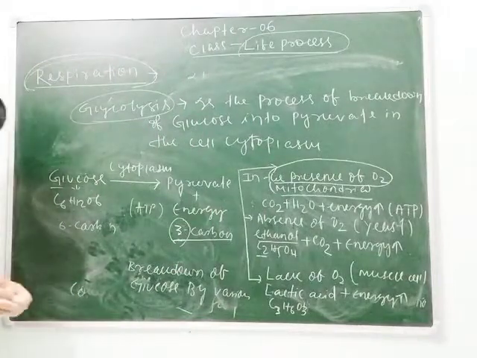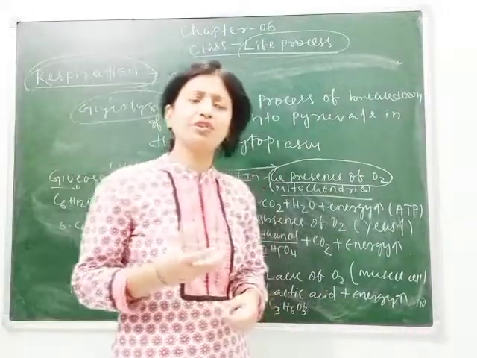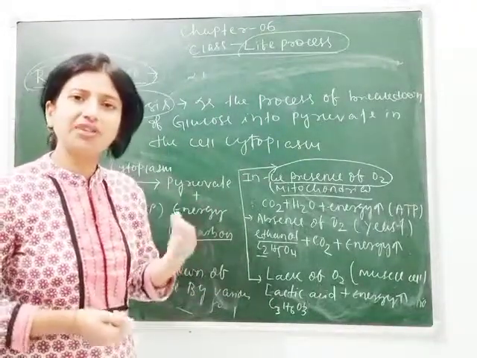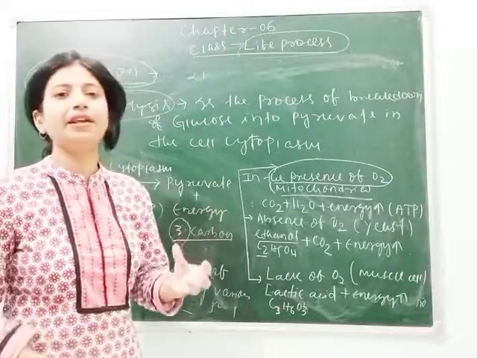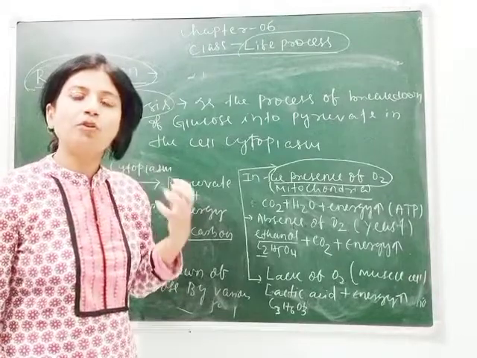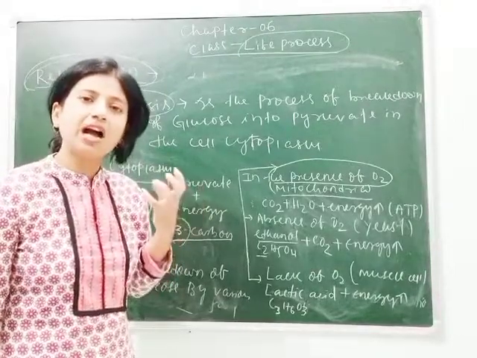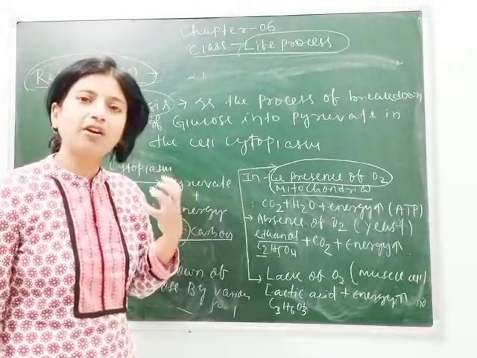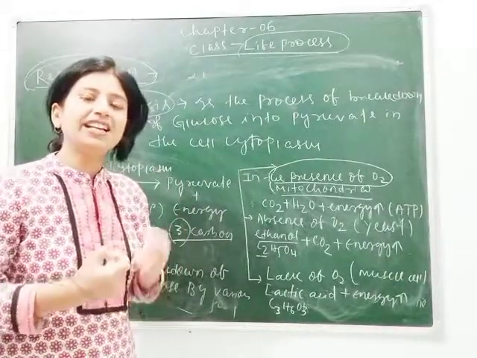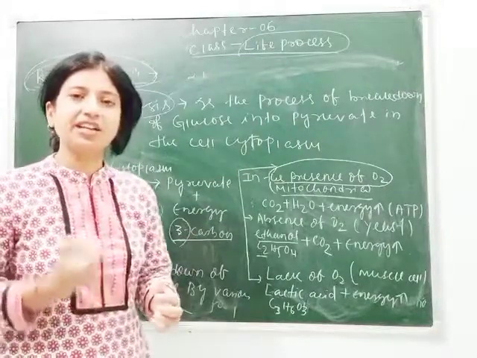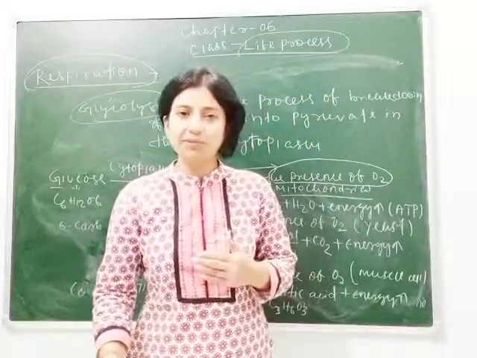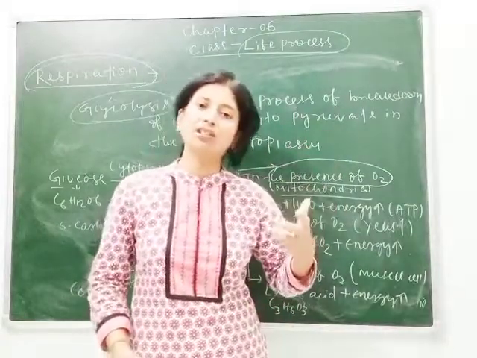So if the question comes, and this question is also in your in-text questions, why is the rate of respiration higher in aquatic organisms than in terrestrial organisms, then your answer will be: as the oxygen is present in dissolved condition in the water, to fulfill the respiration demand, the aquatic organisms have to take the oxygen from the dissolved form. That's why they respire continuously, as it is in less amount. But in the case of terrestrial organisms, like human beings or other organisms, we do not respire continuously, because we get direct oxygen from the air.